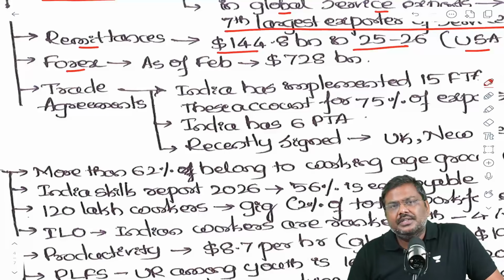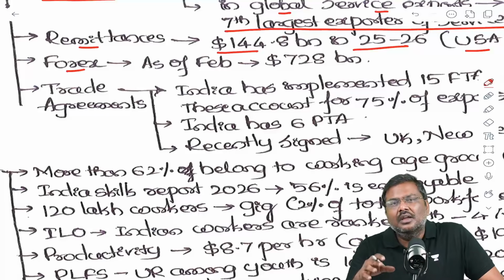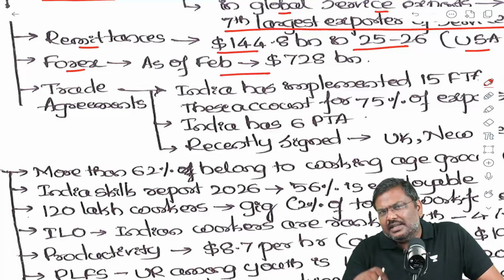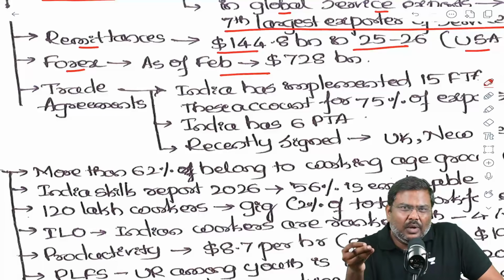Now, what about the Forex? Forex is a very volatile data. From one month to another month, it will keep on changing. But in case of India, in recent times, the Forex has crossed more than $700 billion. And the import cover is more than 10 to 11 months.